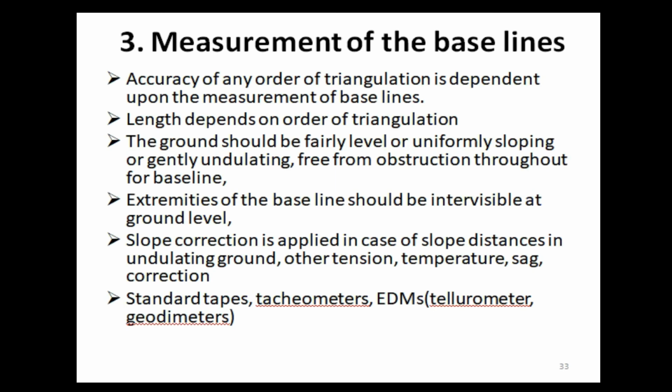Extremities of the baseline should be intervisible at ground level. Slope correction is applied in case of slope distances in undulating ground, other corrections are tension, temperature, sag correction. Instruments include standard tapes, tacheometers, EDMs, tellurometer, geodimeters.